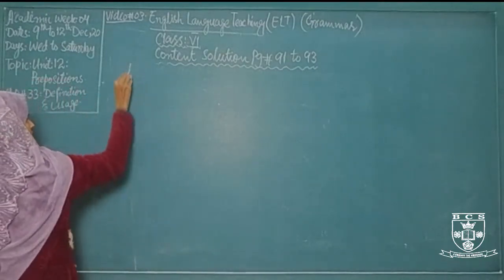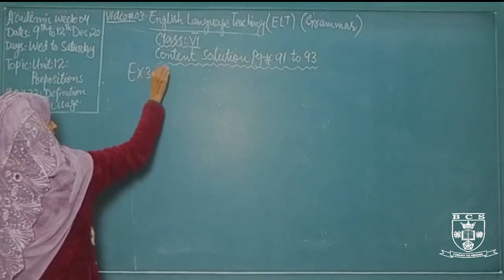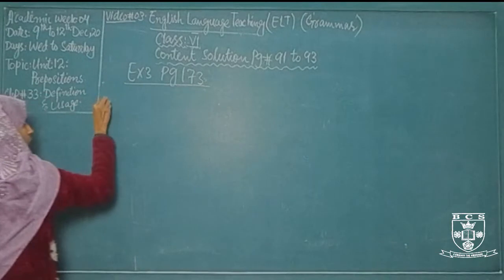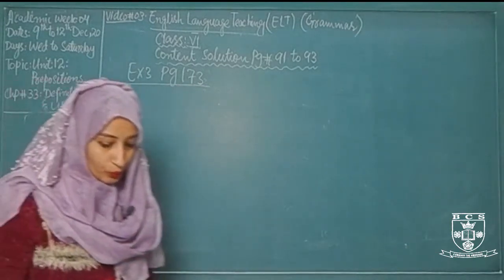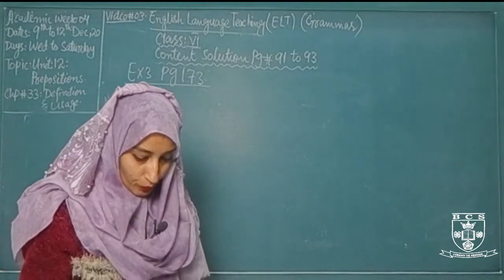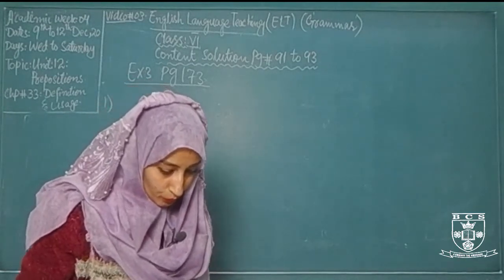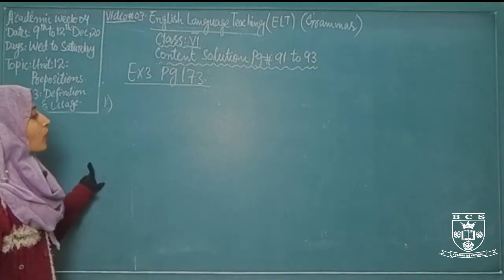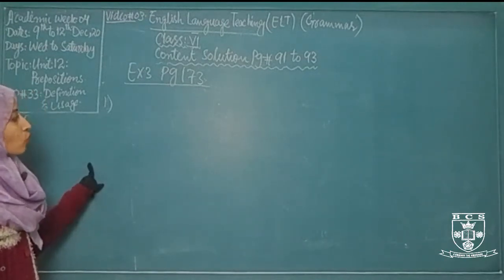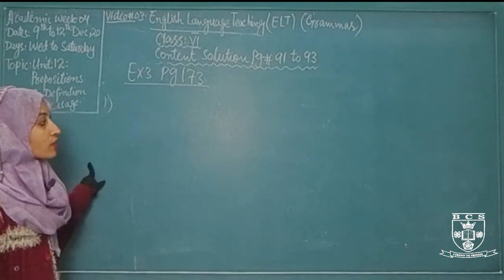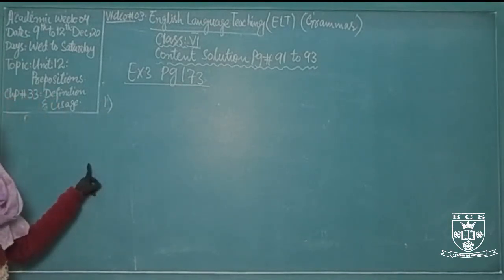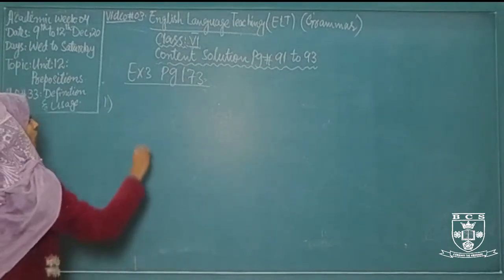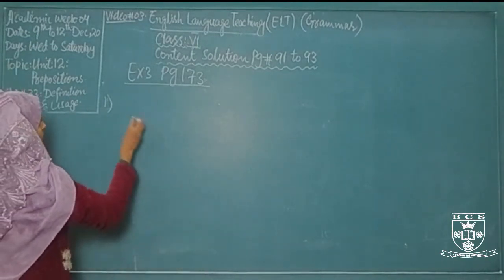What will you do in this exercise? In this exercise, you just have to pick out the preposition and also its object. I am telling you, a preposition needs an object, and without the object there is no preposition. Then it comes under the adverb. So a preposition must have an object.